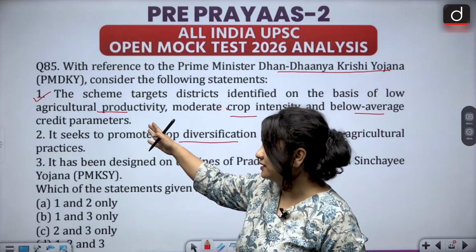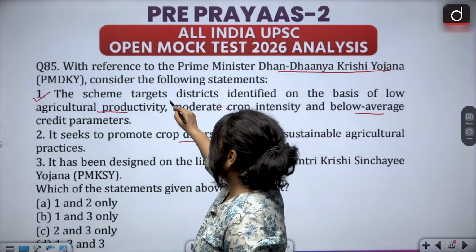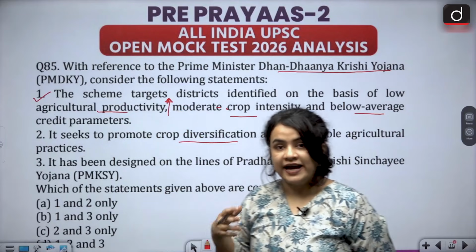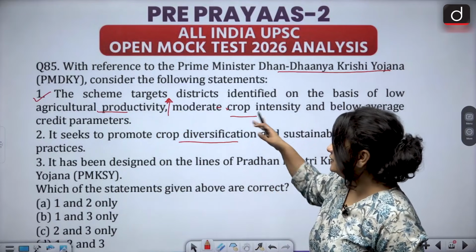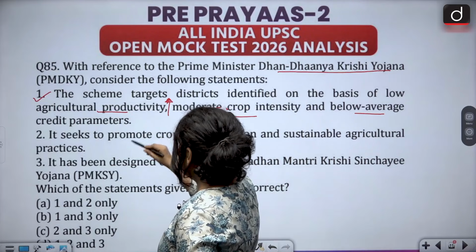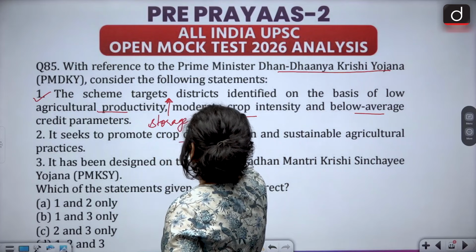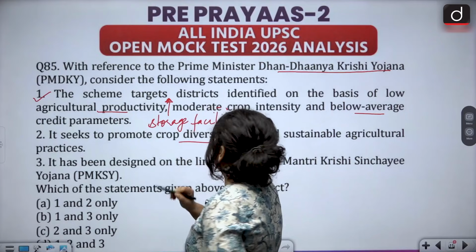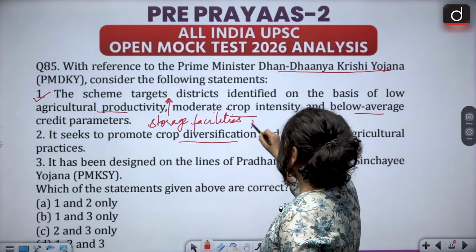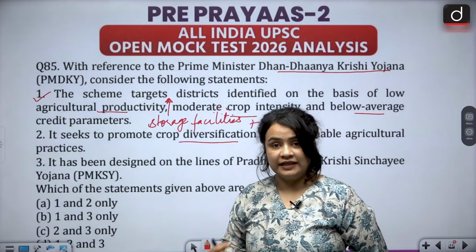So, if it is targeting low agricultural productivity, we can deduce that of course it also seeks to promote agricultural activity. Further, it seeks to improve crop intensity. Also, another thing that you can remember is that it seeks to enhance storage facilities, particularly for the post-harvest phase. And of course, how will agricultural productivity as well as crop intensity improve?